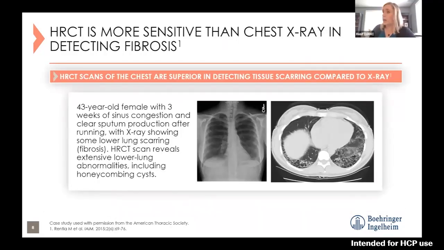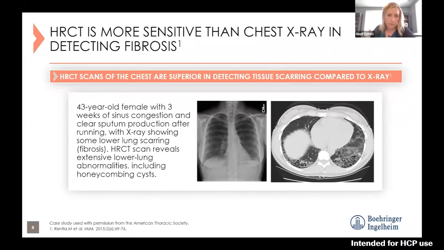And I cannot stress enough the importance that high resolution CT scan is essential for the diagnosis of these patients. They are far superior in detecting the tissue scarring compared to an X-ray. Some of you may or may not look at the images in your day-to-day practice.